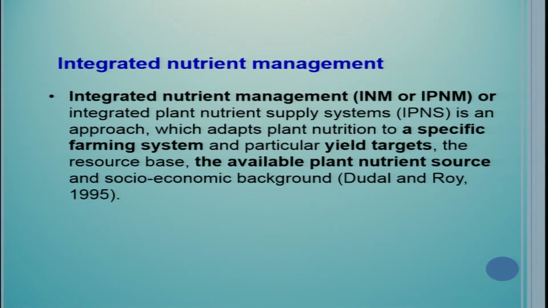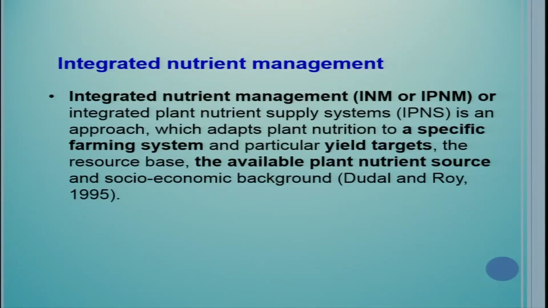Dear student, let us know in detail about integrated nutrient management. What are its different components? It is not that in one particular crop or cropping system you have to use all the components of INM. You can take one or two or three or four combinations of different sources: organic, inorganic, biofertilizers, crop rotations, cropping system, manures and so on. I will show you how these combinations can be used for nutrient management in different cropping systems.